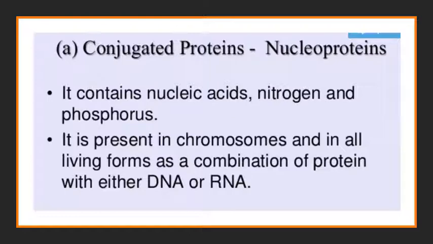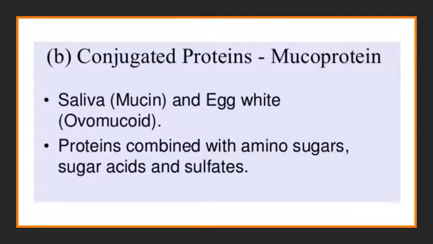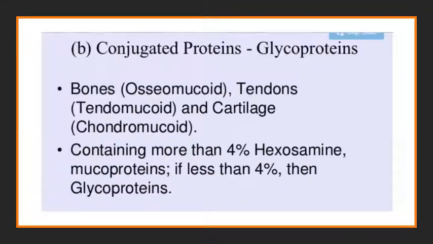So next is conjugated protein. Here the example given is nucleoprotein. It contains nucleic acid, nitrogen, and phosphorus. It is present in chromosomes and in all living forms as a combination of protein with either DNA or RNA. Another example is called mucoprotein. It is present in saliva as mucin and in egg white as ovomucoid. Protein is combined with amino sugars, sugar acids, and sulfates.